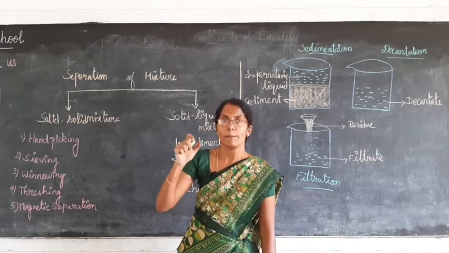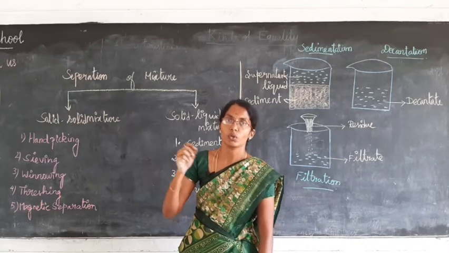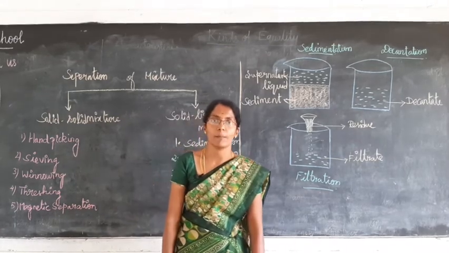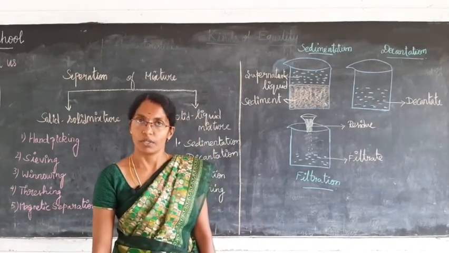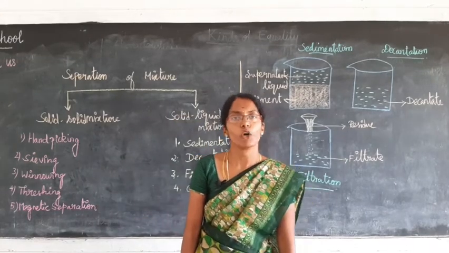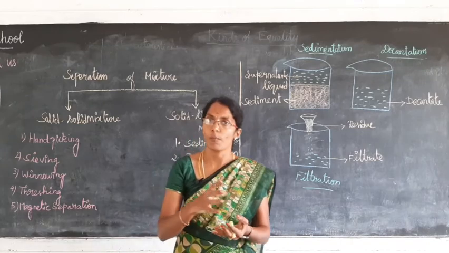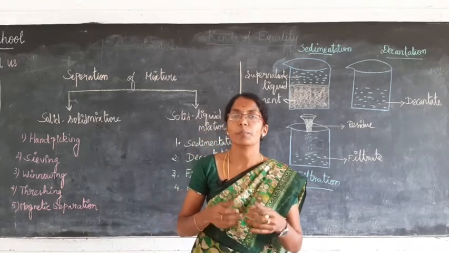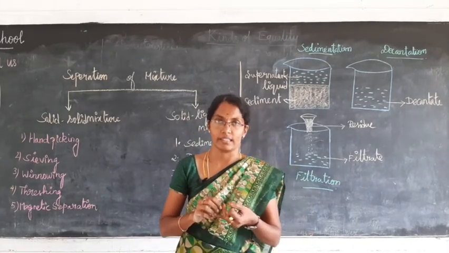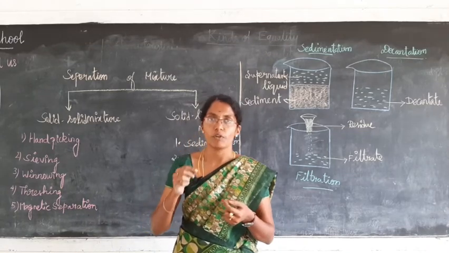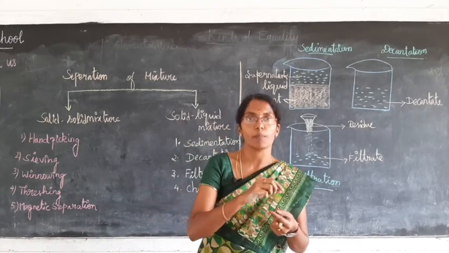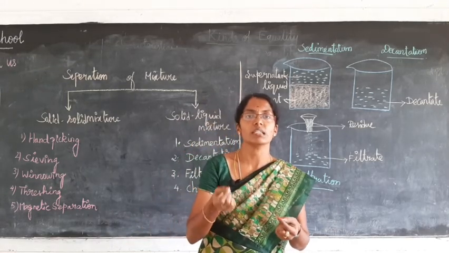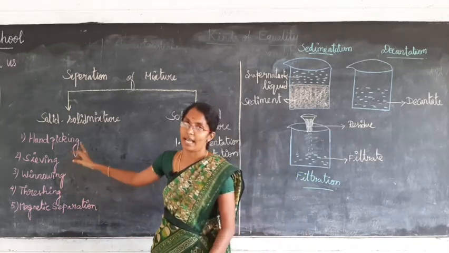What do you mean by pick? Removal. So picking up the impurities with the help of our hand is known as hand picking. So consider an example, your mother will prepare food daily, right? Yes. So before preparing food, what will she do? She will take some amount of rice in a vessel and she will check whether any impurities are present in it or not. Impurities means stones, insects, like that. If it is present, she will pick the stones or insects with the help of her hand and remove them. So that process of removing impurities with the help of our hand is known as hand picking.